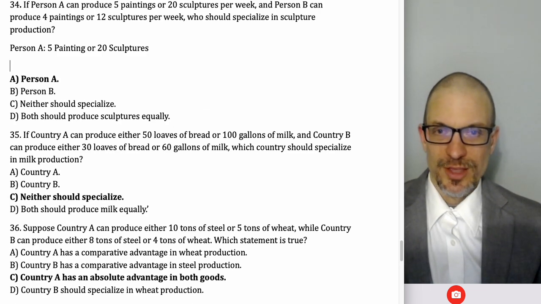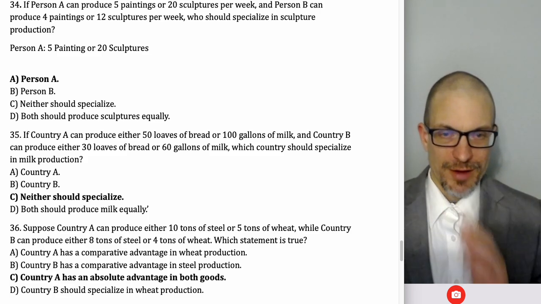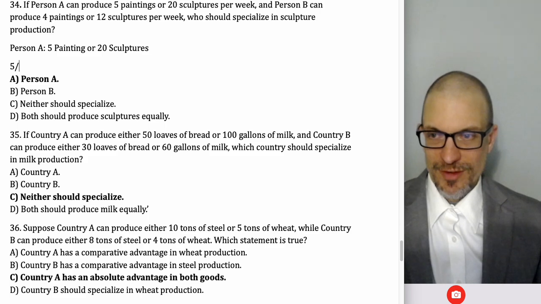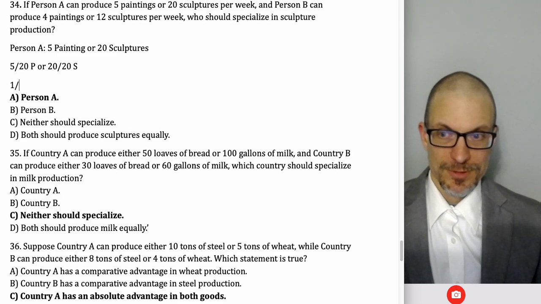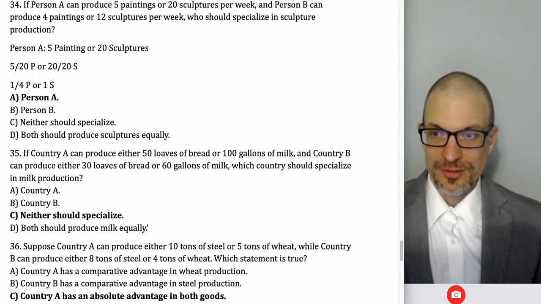So what I like doing is I want to know who should specialize in sculpture production. So I'm going to divide through and I want to get this as a 1 to whatever. So I'm going to make this 5 divided by 20p or 20 divided by 20s. So that's going to be 5 divided by 20. That's 1/4 p or 1s for person A.